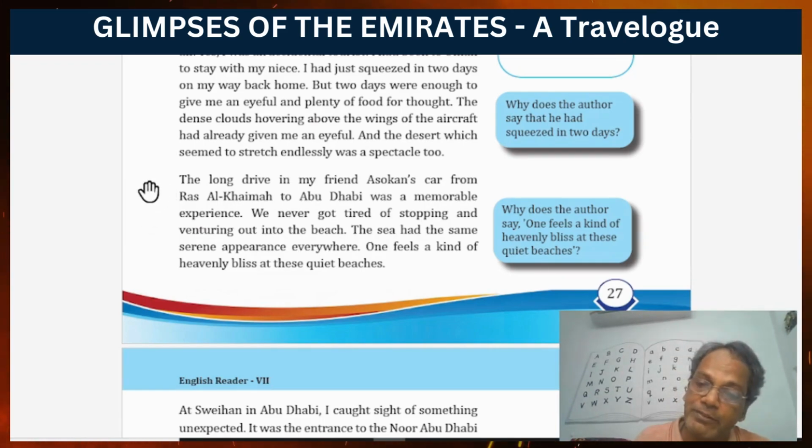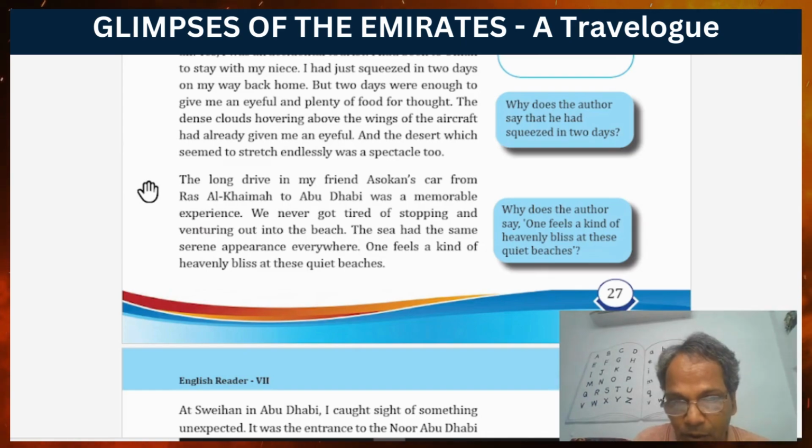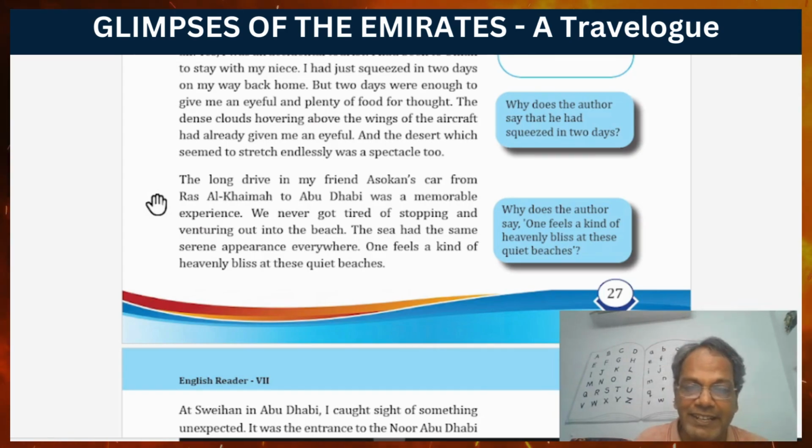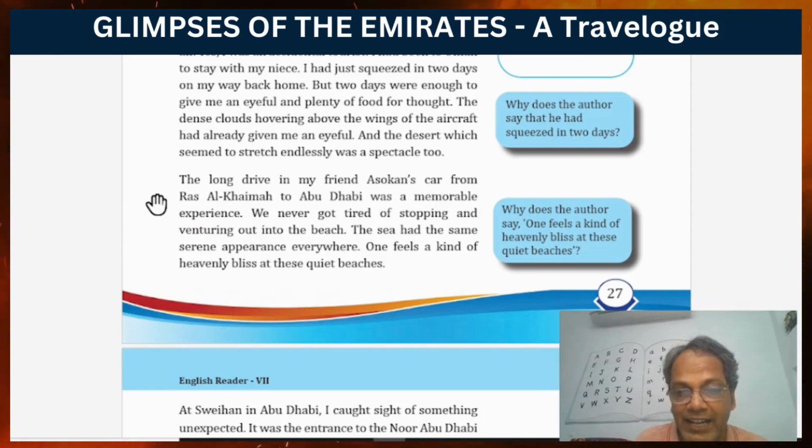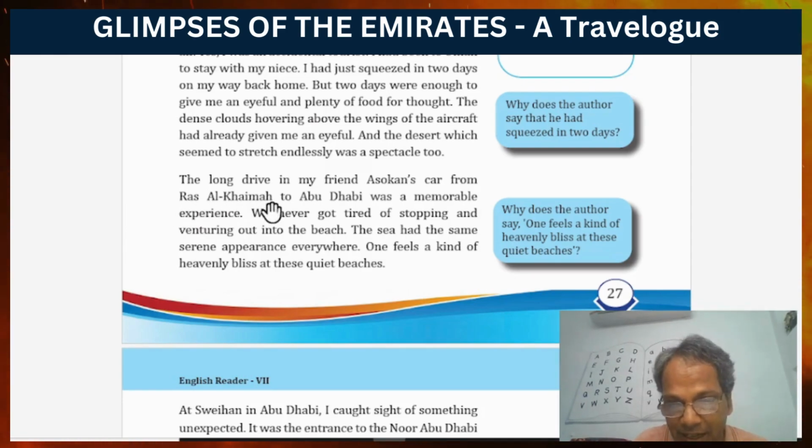See, long drive from the airport. What is the name of the airport? Ras Al Khaimah. Shortly, we say Ras Al Khaimah to Abu Dhabi. See, Ras Al Khaimah to Abu Dhabi was a memorable experience. The first long car drive. It was a very good experience.